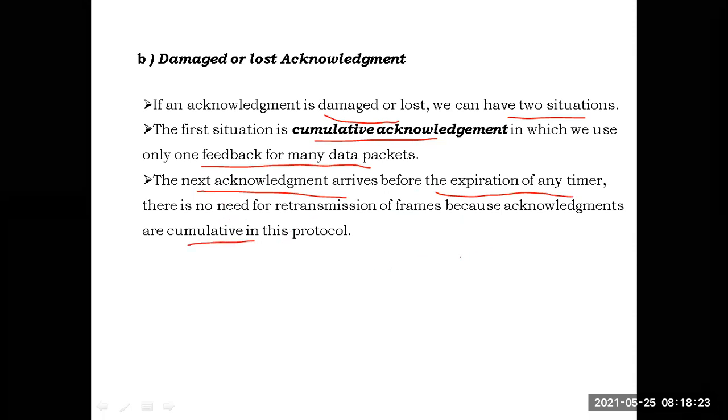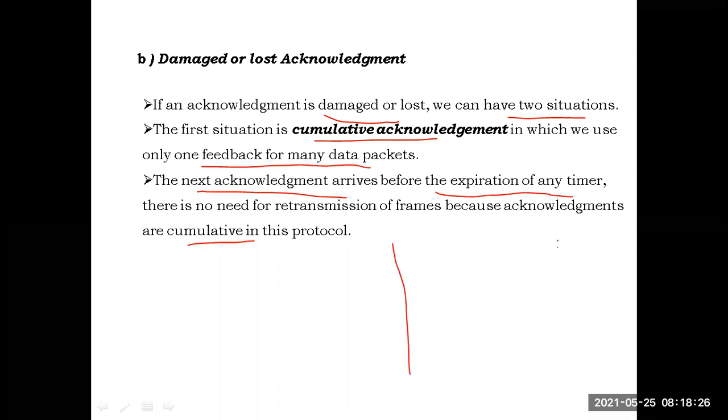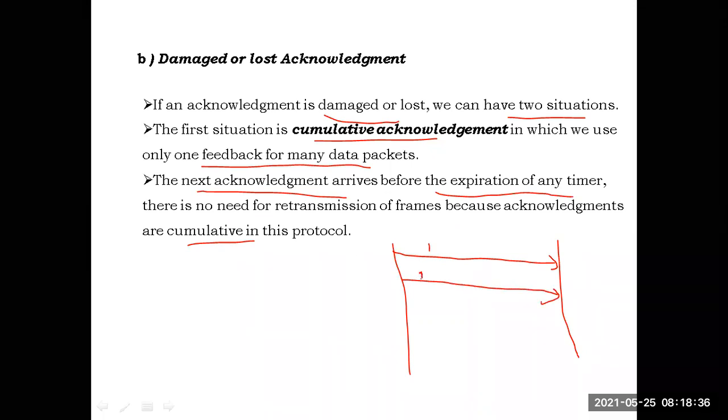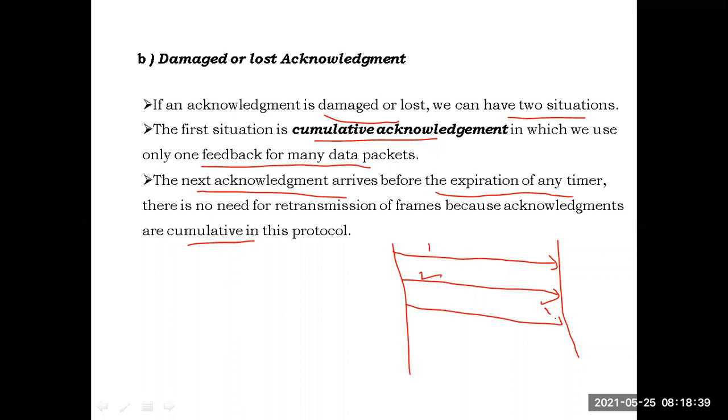The concept here, for example, is this situation. He sent frame 1, after that he sent frame 2, and he sent frame 3. As soon as frame 1 is sent, he will start a timer. For example, the timer for frame 1's acknowledgement is this one. After sending frame 1, he will start the timer. The end point of the timer is this one. Up to this time, he has to wait for the acknowledgement.